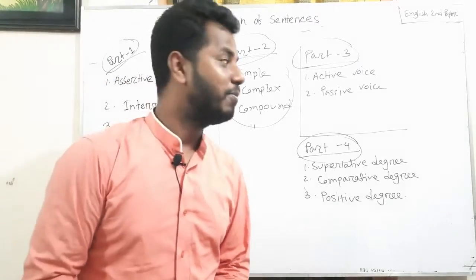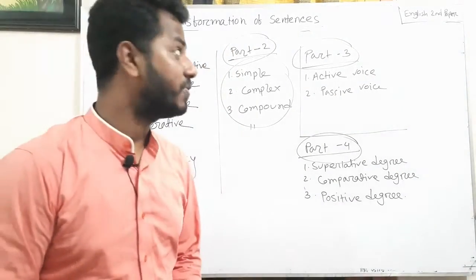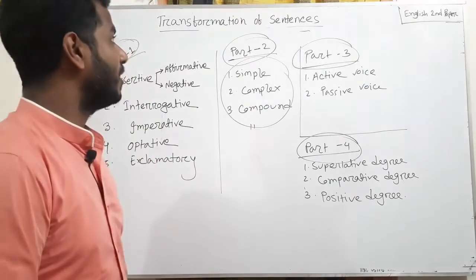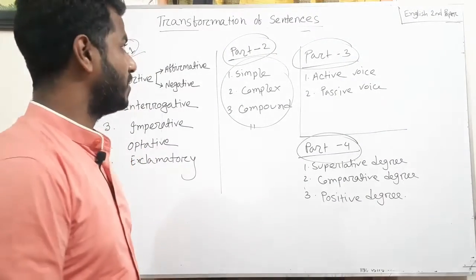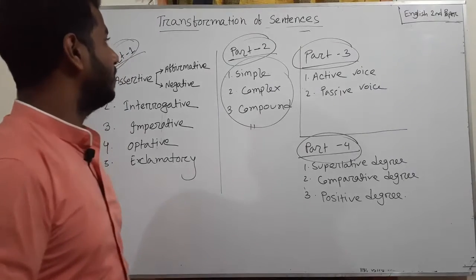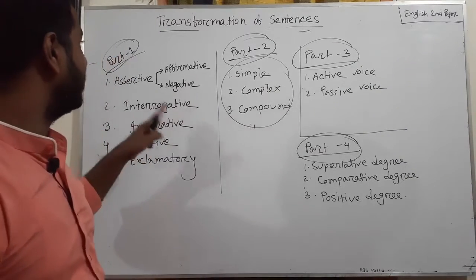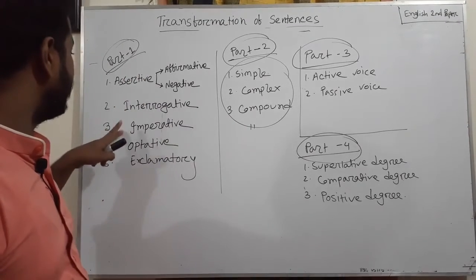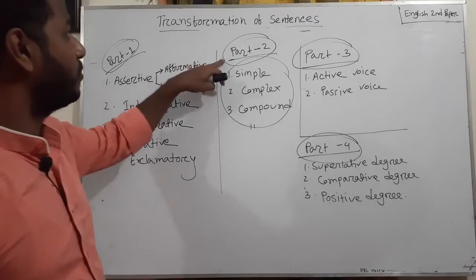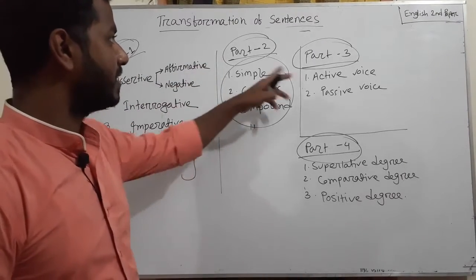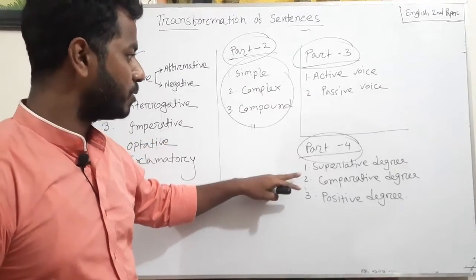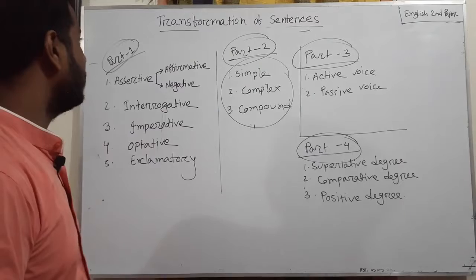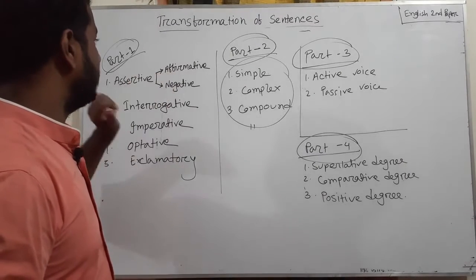Dear students, in my today's class I will discuss transformation of sentences. You know that it is a very large topic, so this topic cannot be covered in one class. I have to take several classes. For this reason I have divided this into various parts. Part 1: assertive, interrogative, imperative, optative, exclamatory. Part 2: simple, complex, compound. Part 3: active, passive. Part 4: superlative degree to comparative to positive. In today's class I will discuss affirmative to negative.